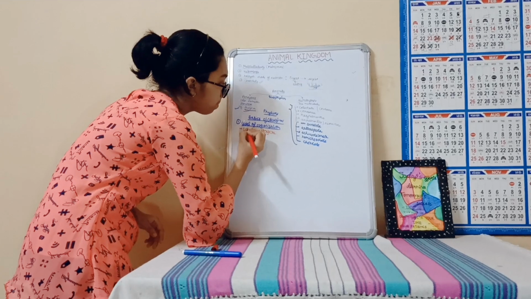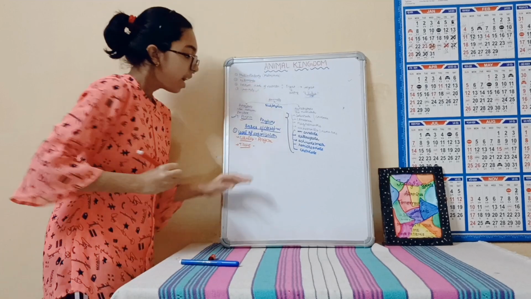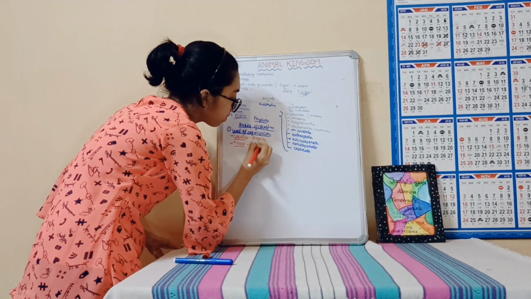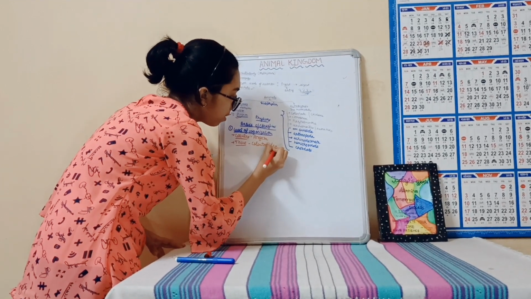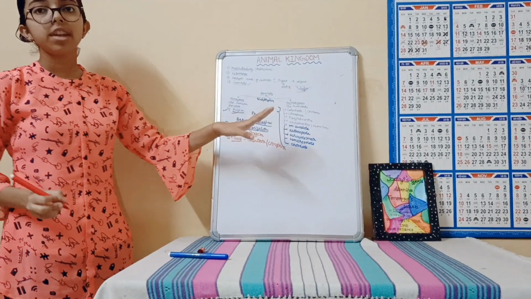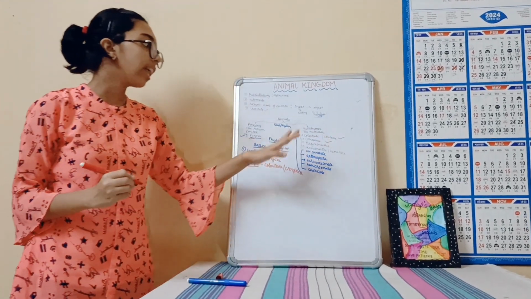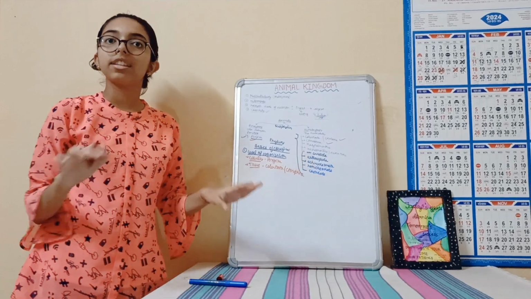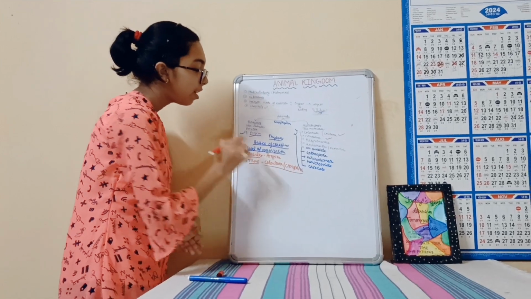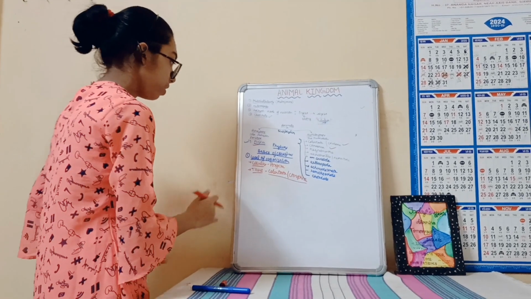Second comes our tissue grade of organization, and this tissue grade of organization comes in Coelenterata and Ctenophora. Most of the time you will see these Coelenterata and Ctenophora together. All the characteristics of Coelenterata and Ctenophora are the same. So these are known as twin sisters. Coelenterata and Ctenophora have the same characteristics most of the time. But yes, exceptions always lie.